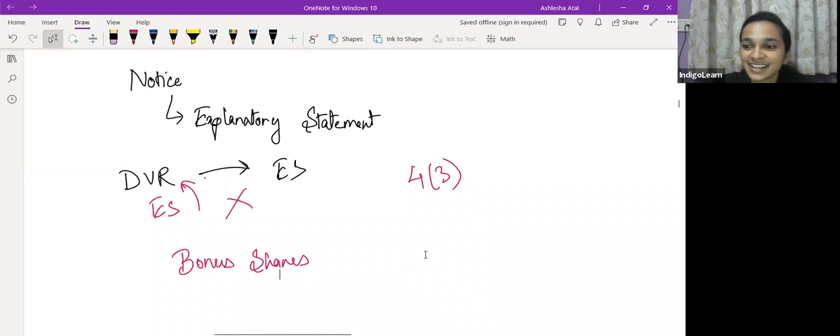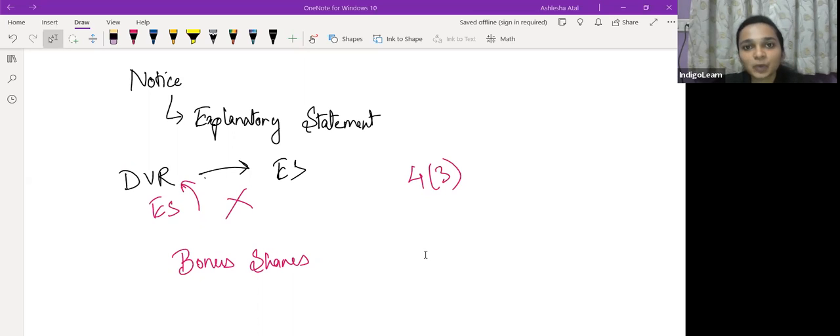No idea. Okay, no problem. So I have all three answers. Some are saying yes, some are saying no. So the answer is yes. DVRs do have the other rights similar to equity shareholders. They are equity shareholders after all. If a bonus share is being issued, they will have the right to bonus shares. If a rights issue is being made, they will have the right to receive rights shares. So all the other rights remain the same.